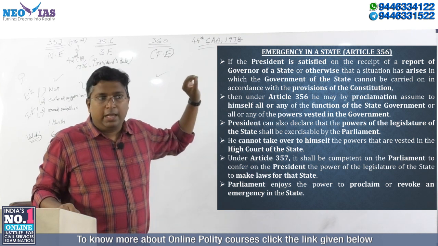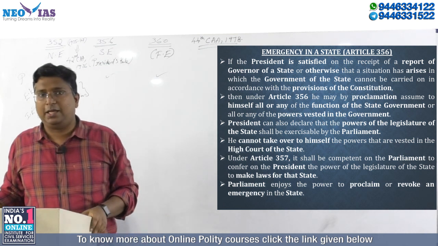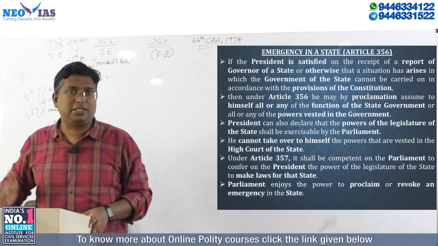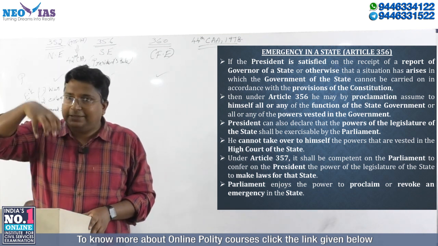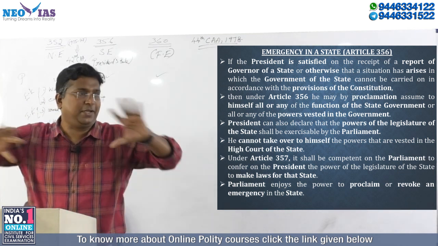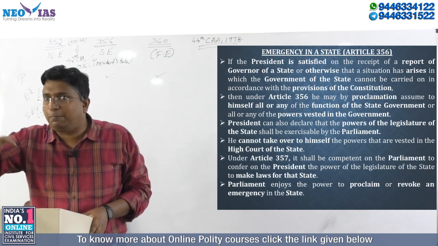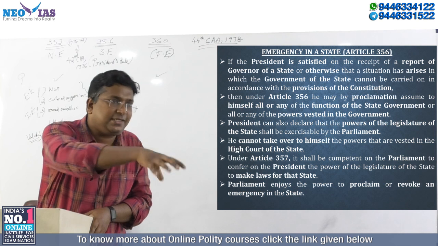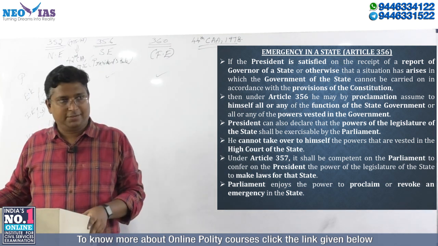If the president is satisfied, this word is very important. Now forget about national emergency. Come to state emergency or president rule. Try to understand that this is affecting one particular state only. National emergency is affecting the entire country. When we say president rule, the president is going to rule one particular state. When we say state emergency, emergency is only applicable to that particular state only.